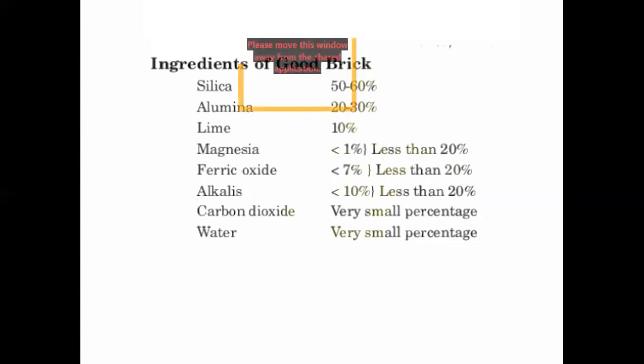Shrinkage develops cracks in the brick, and warping is due to temperature problems. Both can be overcome by the presence of silica, so this much silica should be present for the brick to be free from shrinkage and warping.